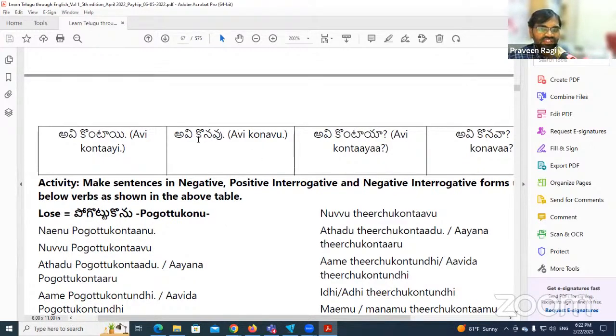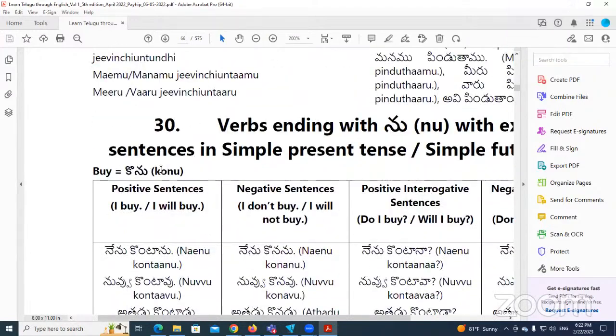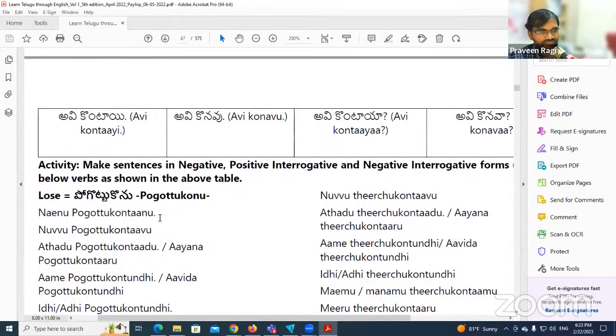Here, konu became konanu. Similarly, పోగొట్టుకొనను. It's okay, sometimes we can say it like this, but there is a little variation. Just note down this change. Instead of పోగొట్టుకొనను, we say పోగొట్టుకోను in the spoken language.